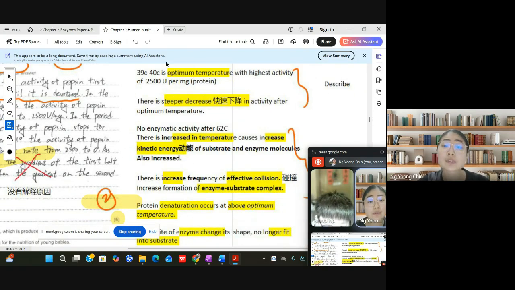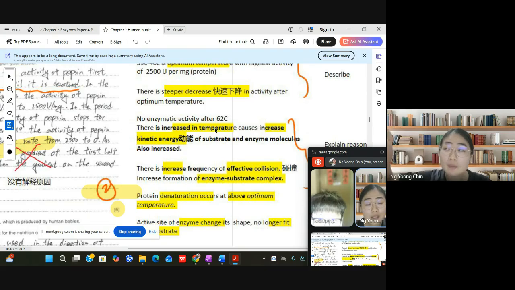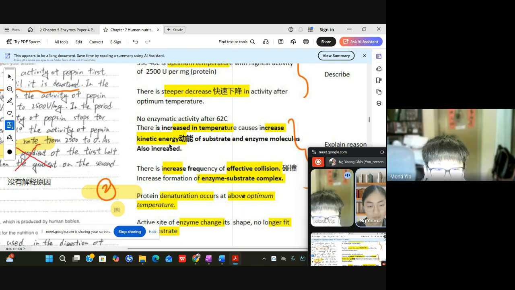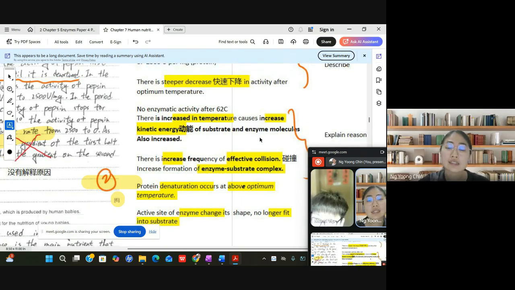So these are the descriptions, and now you need to explain. An increase in temperature will cause an increase in enzymatic activity, because you are increasing the kinetic energy of the substrate and the enzyme molecules.